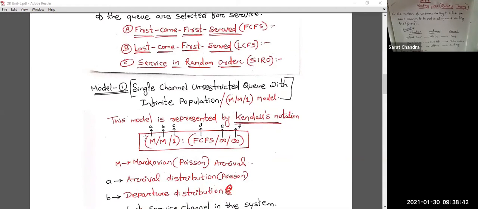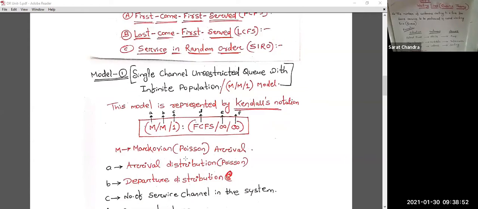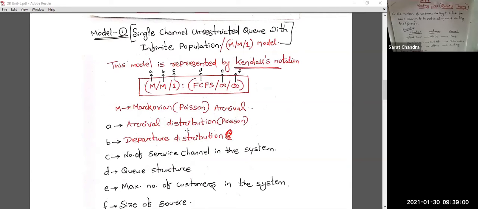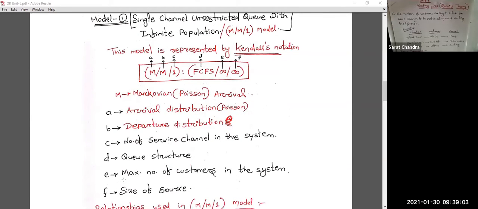What you have to do? First thing is you have to write the model. This is the model, M/M/1 FCFS infinite and infinite. Then you have to explain each term. Suppose this one is A, this is B, this is C, this is D, this is E, this is F. So all these things, what is A, B, C, D, E, F, you have to write.